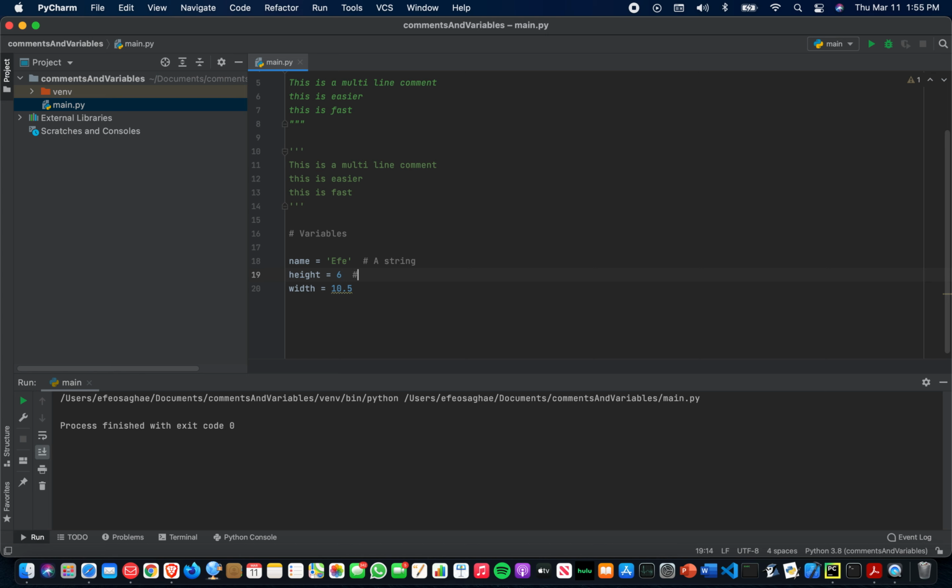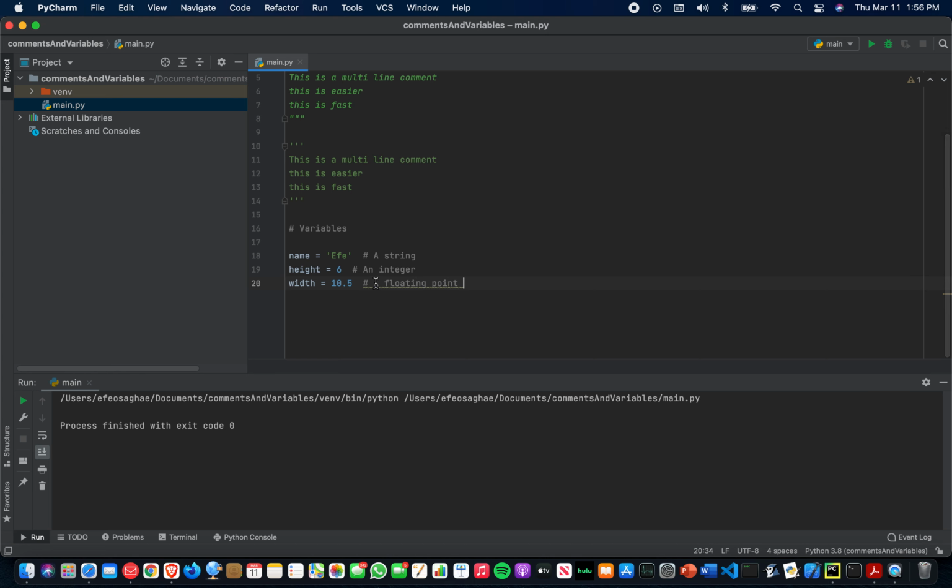Second, when numbers are always integer, so an integer or int for short. And the third, since it's a decimal, decimals are known as floating point numbers. Floating point. Okay.